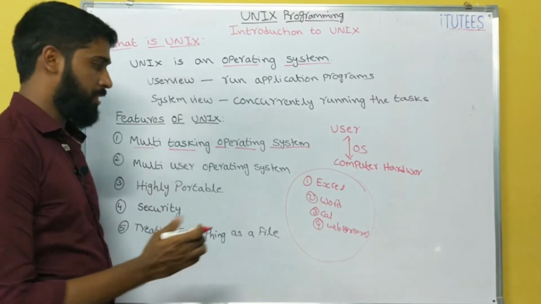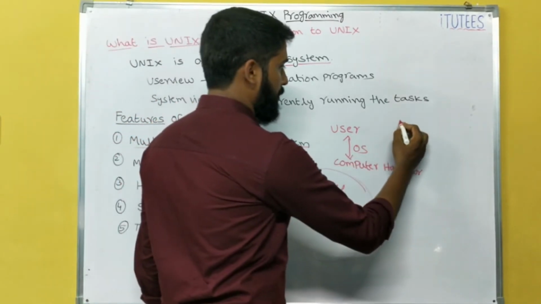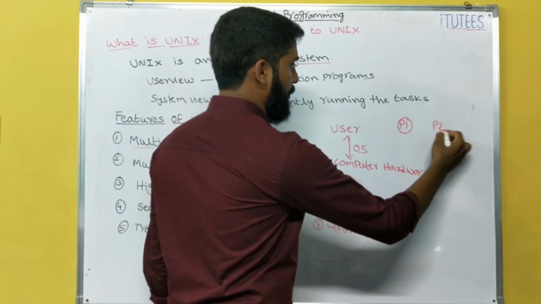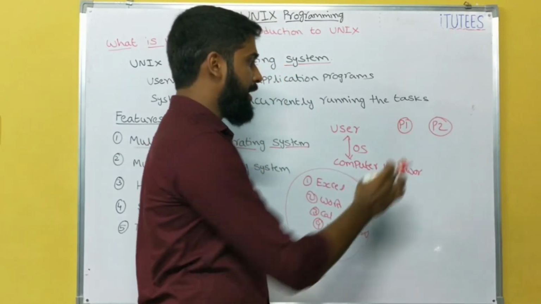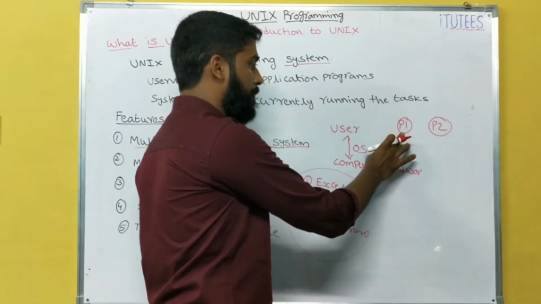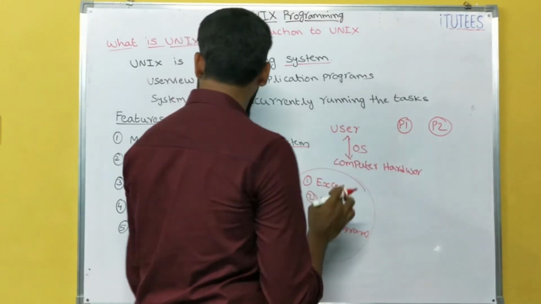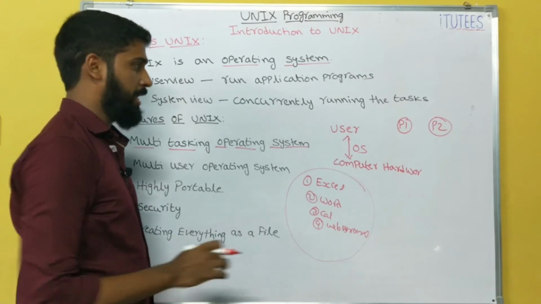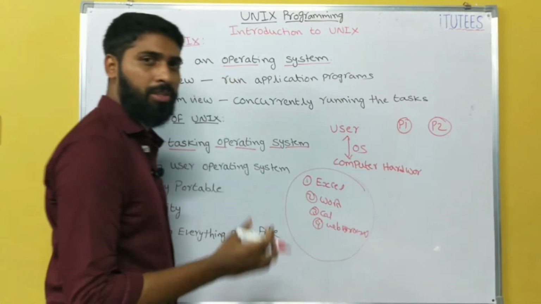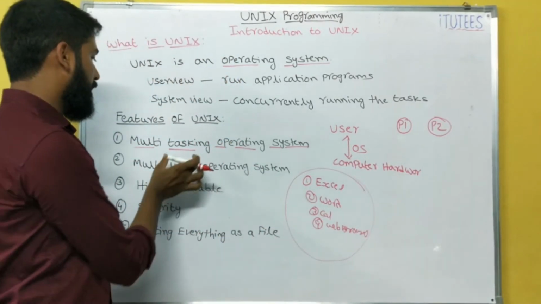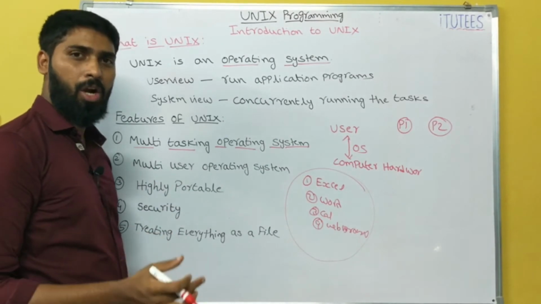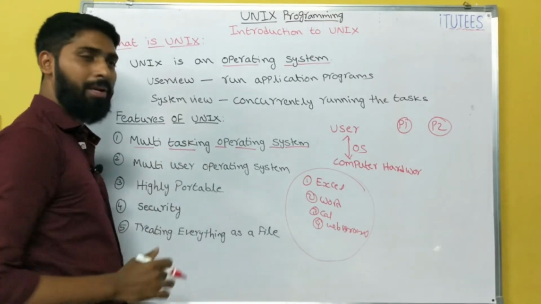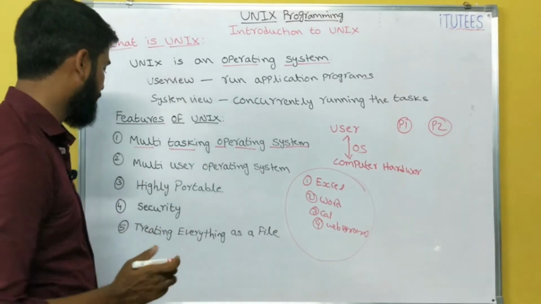For example, you take program 1 and program 2. If I execute program 2 after completion of P1, then we say that is a single tasking operating system. If these two programs are executed simultaneously, then we say that the operating system is a multitasking operating system. So Unix is a multitasking operating system.